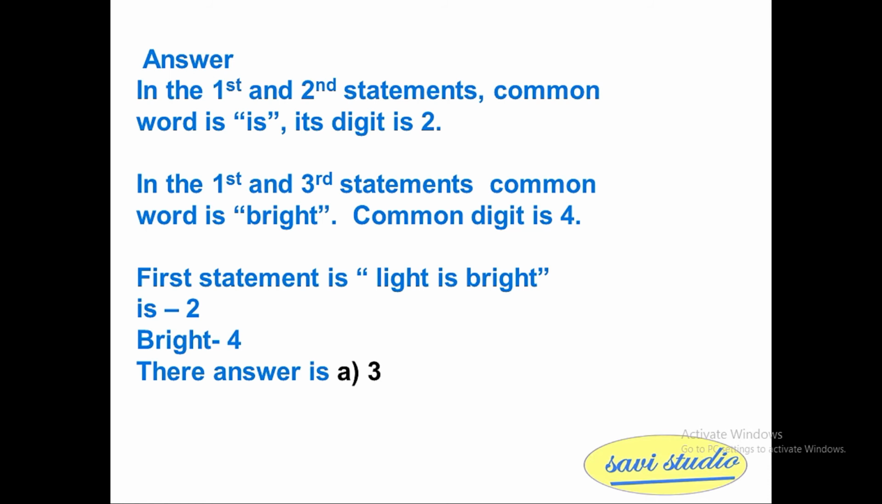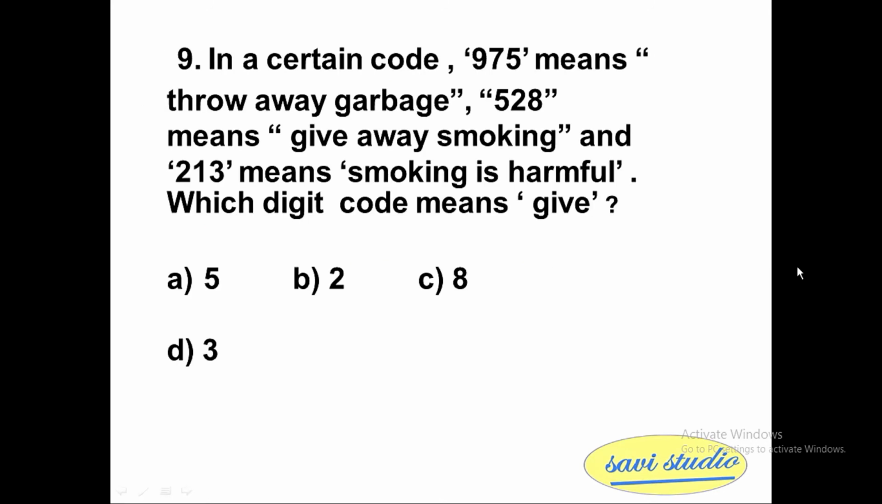So, in these types of questions, most of the logic will depend on how you read the question and the appropriate solutions. There you will get most of the hints. So, let us go for the 9th question. In a certain code, 975 means throw away garbage, 528 means give away smoking, and 213 means smoking is harmful. Which digit code means give? We have 4 options: A 5, B 2, C 8 and D 3. Let's find the answer for this.